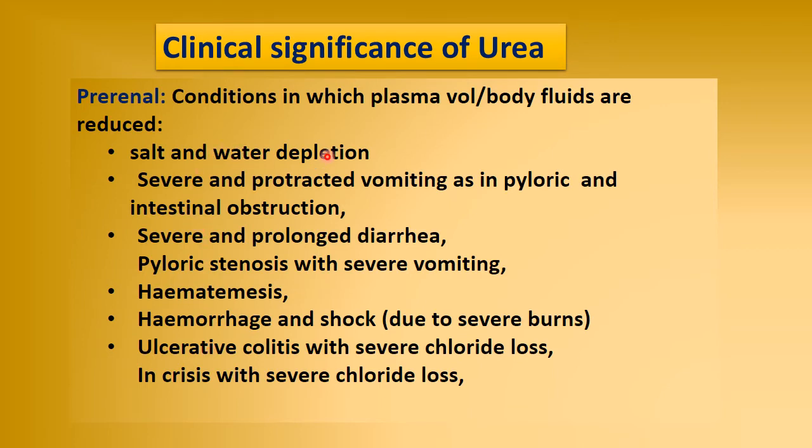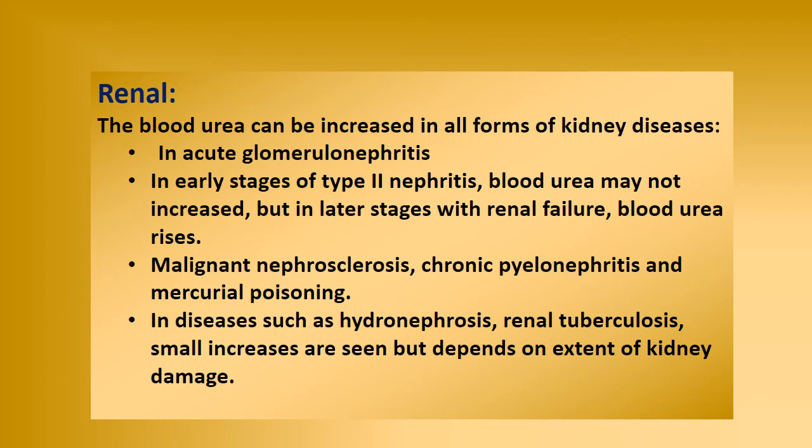In the pre-renal condition, when the plasma volume or body fluids are reduced, then urea is increased. This happens when salt and water are depleted: severe protracted vomiting, intestinal obstruction, severe and prolonged diarrhea, pyloric stenosis with severe vomiting, hematemesis, hemorrhage and shock, severe burns, ulcerative colitis, and severe chloride loss. All these are pre-renal conditions which increase urea in blood.